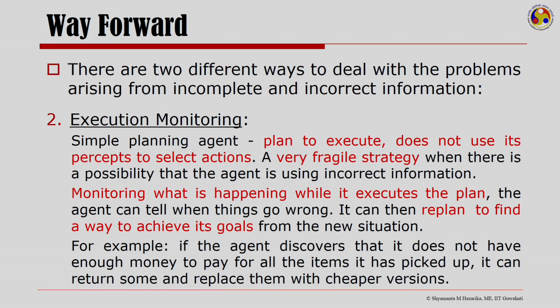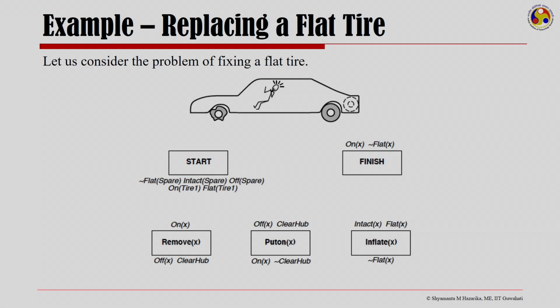For example, the agent discovers that it does not have enough money to pay for all the items it has picked up. It can return some and replace them with a cheaper version. This is called execution monitoring and replanning. Now, let us look at one example to finish our discussion today, about replacing a flat tire.